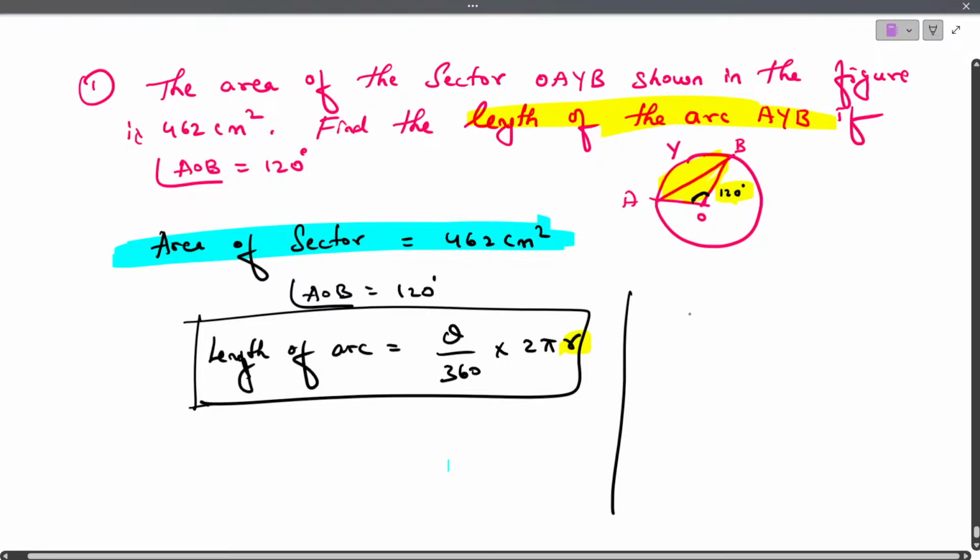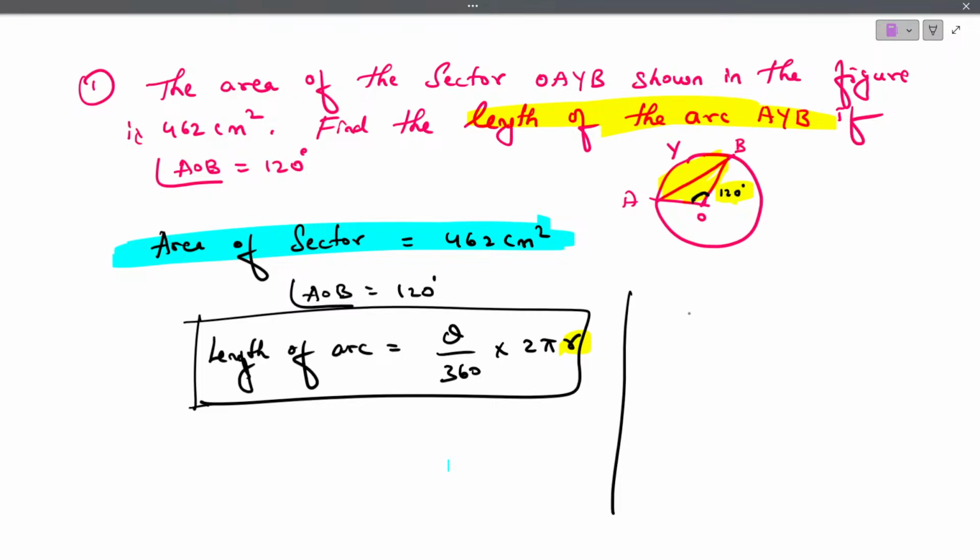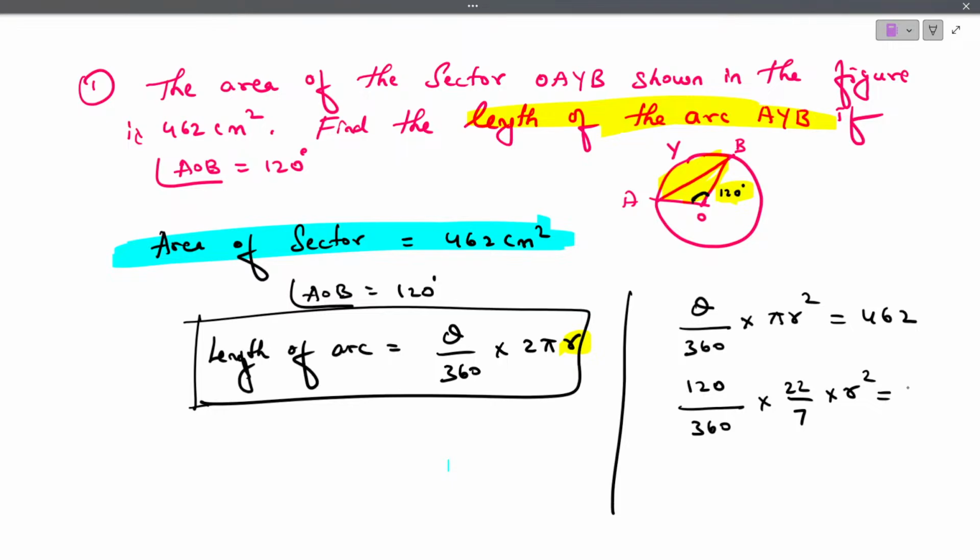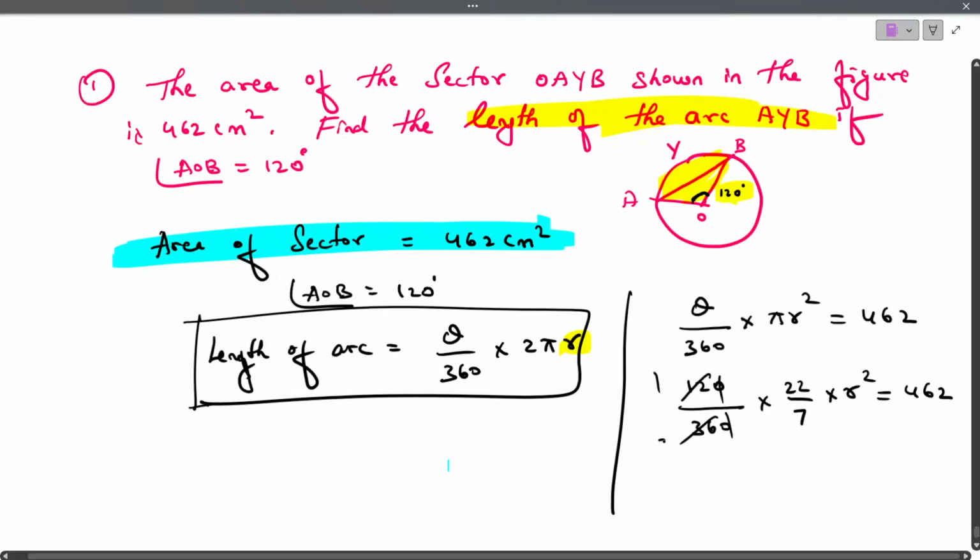Which condition? Area of sector. So what is the formula to find area of a sector? That is theta by 360 into pi r square is equals to 462. Theta is 120 divided by 360. Pi value is 22 by 7 into radius, we don't know, that is equals to 462. Zeros get cancelled. 12 ones are 12, 12 threes are 36.